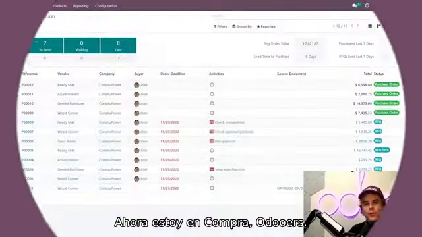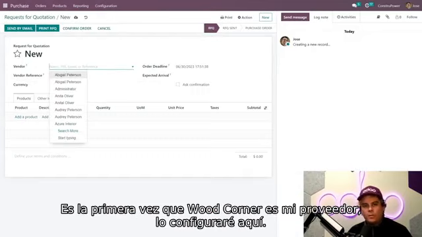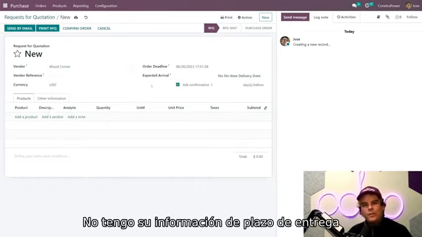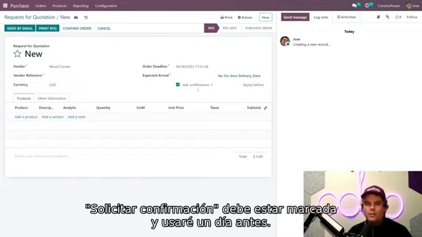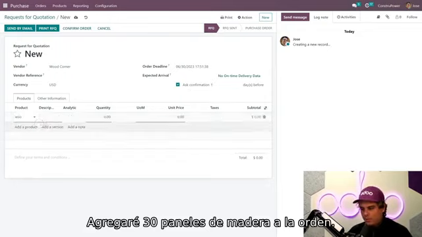All right, Odoo, so here we are inside of the purchase application. Now, this is the first time we are using Wood Corner as one of our vendors. So we're going to set them up right there. And we don't have any on-time delivery data for them. So in this case, I think we need to send a follow-up email to the vendor to remind them of the delivery as well. So I need to make sure the ask confirmation box is checked off over here, and we need to set it to 1 day before. And then I'm going to add my 30 wood panels now over here to this order.